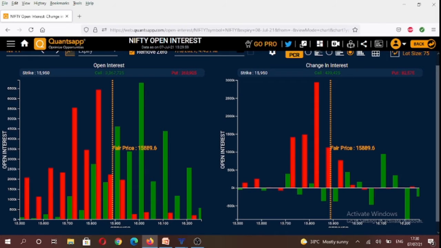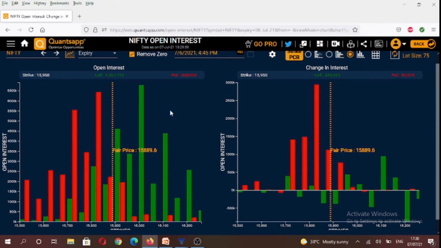So for 8th July weekly expiry contract, you will see that highest amount of calls have been written at 16,000 strike followed by 15,900 strike, and highest amount of puts have been written at 15,800 strike followed by 15,700 strike. So broadly speaking, we are trading in a 300 point range on the index with 16,000 likely to act as a resistance and 15,700 likely to act as a support.